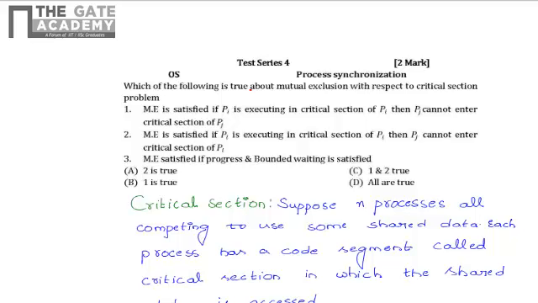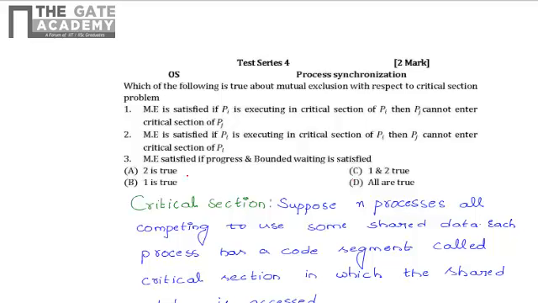Which of the following is true about mutual exclusion with respect to critical section problem? 1. Mutual exclusion is satisfied if PI is executing in its critical section of PI, then PJ cannot enter the critical section of PJ. 2. ME is satisfied if PI is executing in critical section of PI, then PJ cannot enter the critical section of PI. 3. ME is satisfied if progress and bounded waiting is satisfied. Option A, 2 is true; option B, 1 is true; option C, 1 and 2 true; option D, all are